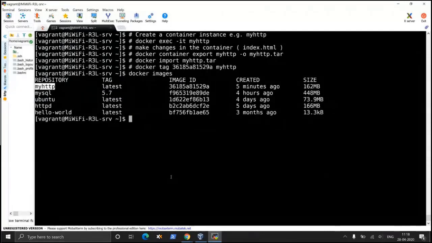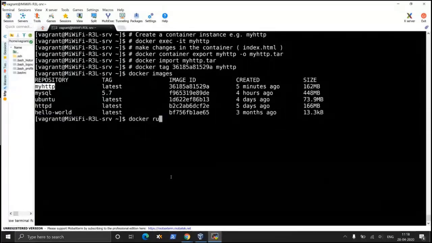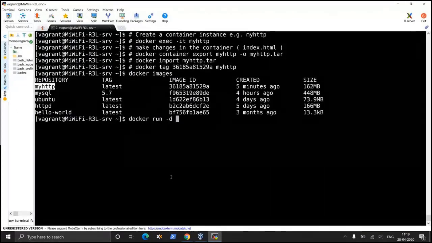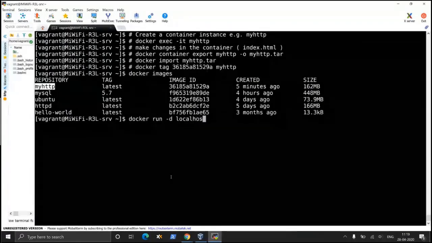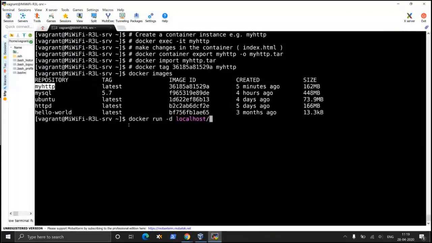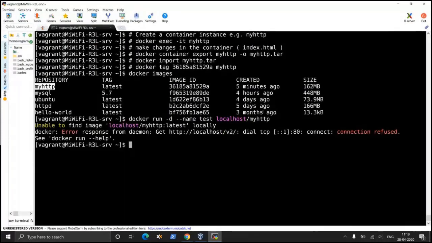So we are going to create a container: Docker run -d localhost/my HTTP latest, locally.